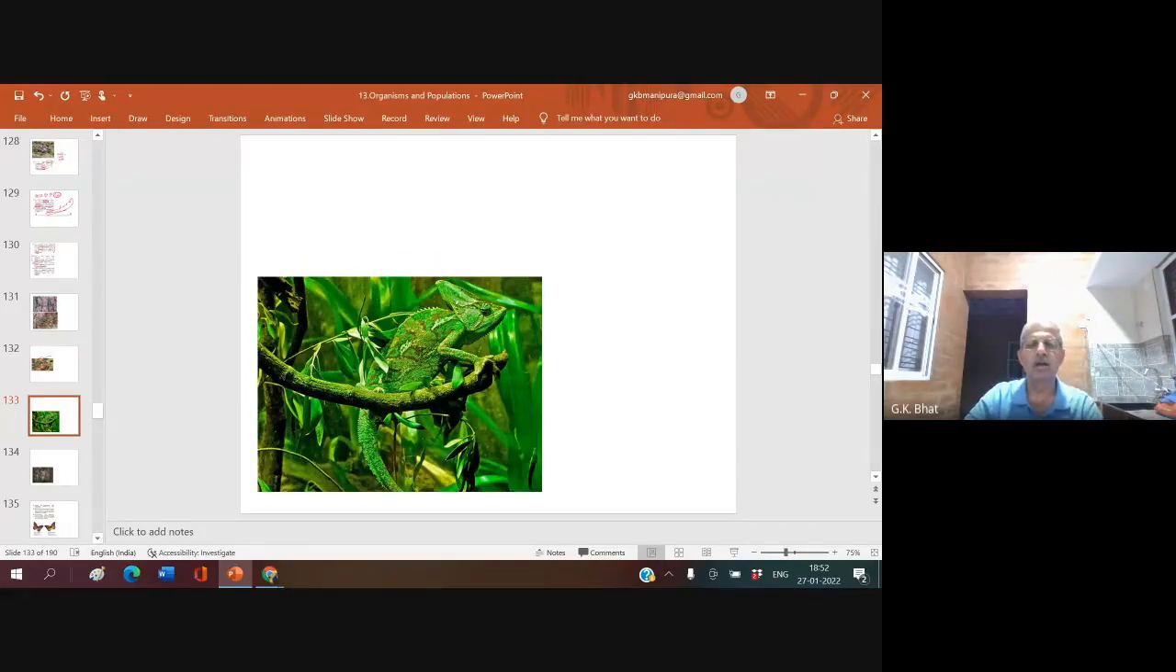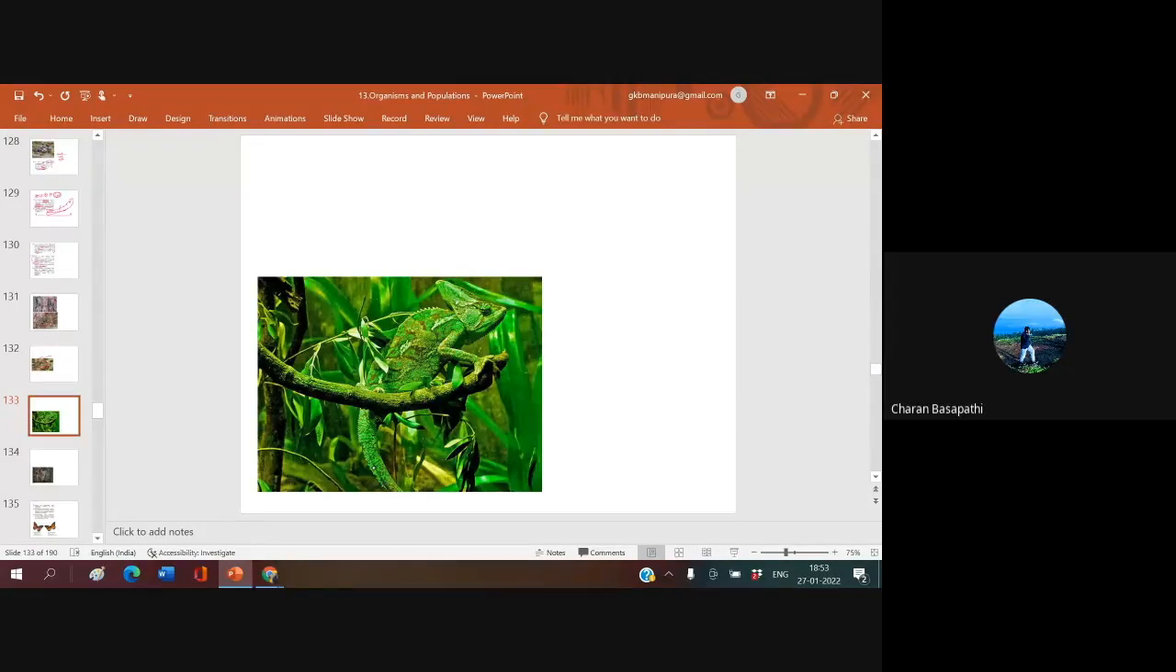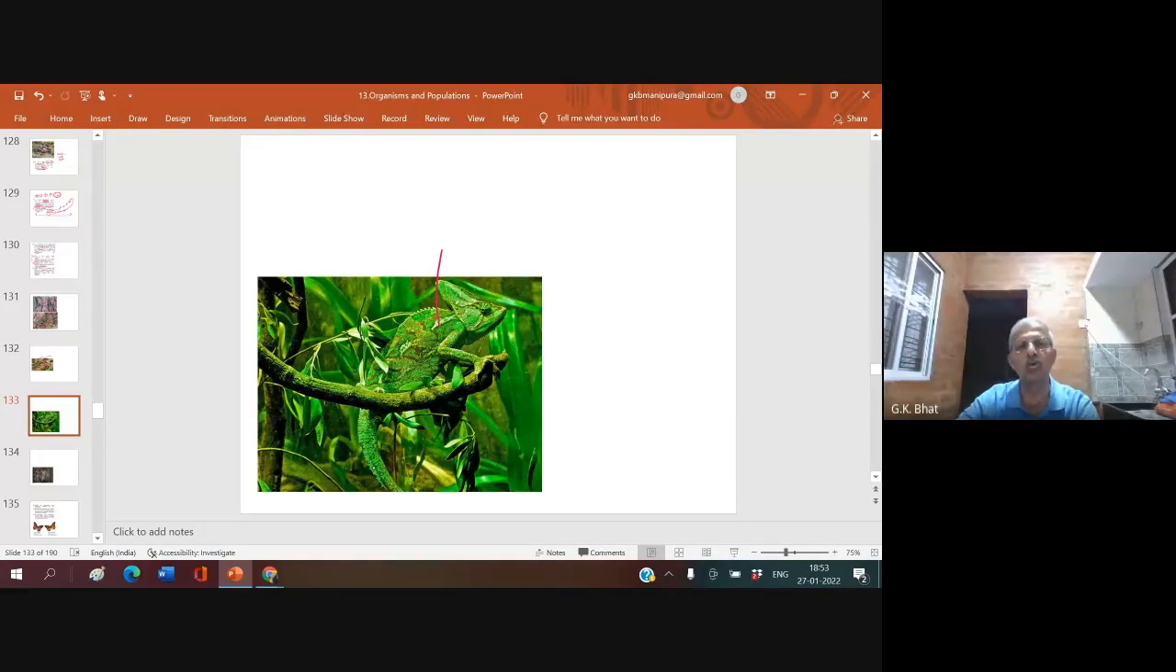You know, have you seen a chameleon? A live chameleon? Yes, sir. The chameleon is known to change its color, very often and very fast. Whatever background you keep, it starts matching that background quickly. If you keep it on a green background, it resembles green. If you keep it on brown, it becomes brown. In whatever background you keep, within no time it changes the color.